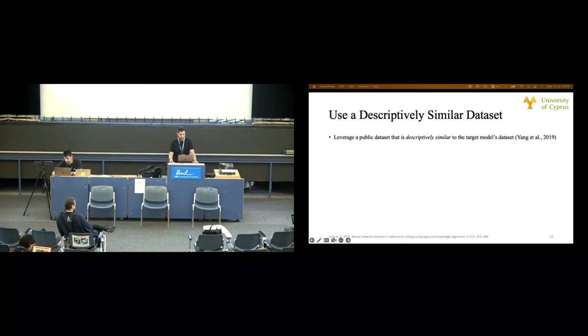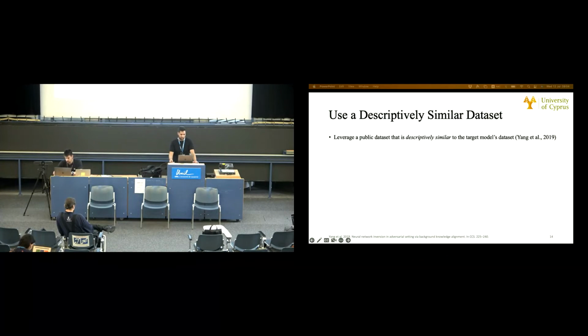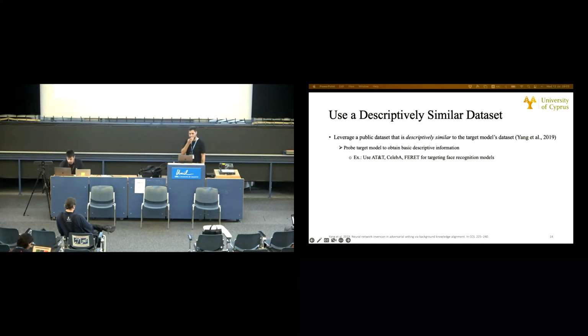A second approach, which was first proposed by Yang et al., is to leverage a public dataset that is descriptively similar to the target model's dataset. This dataset may share basic descriptive characteristics and, by assumption, distribution with the target model's dataset, but does not contain the same training and testing instances. For finding such a dataset, one can probe the target model to obtain basic descriptive information, for example, the task context, the image's resolution, etc., to find and download a similar dataset.